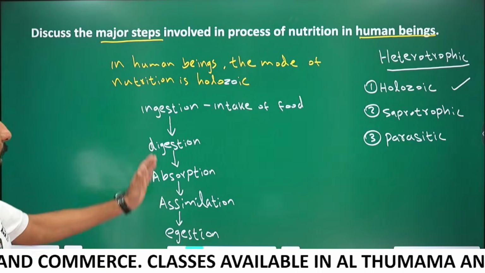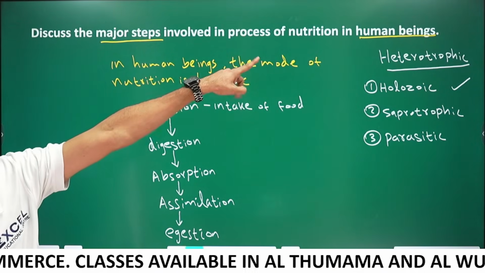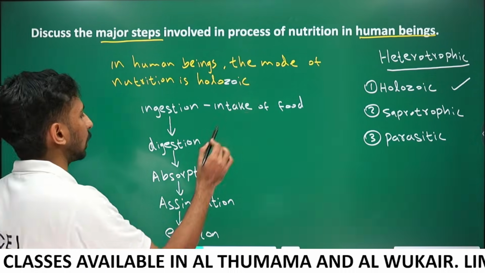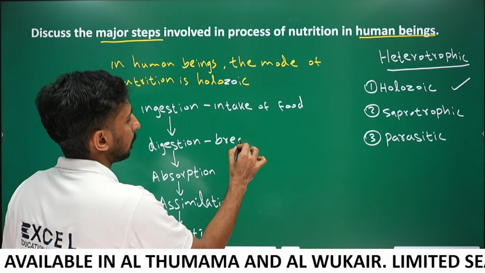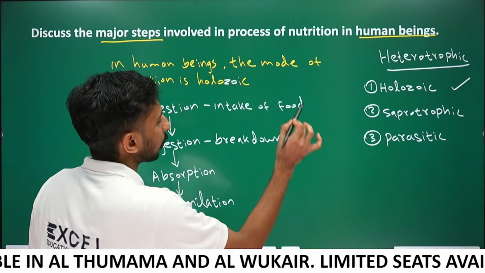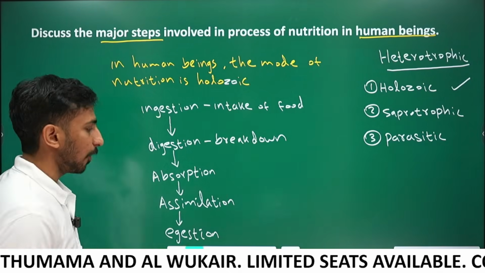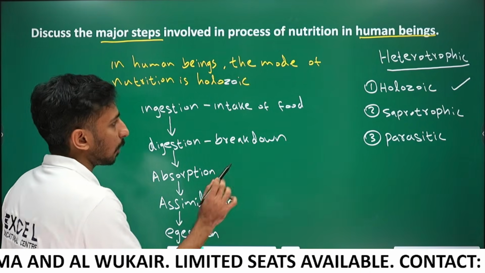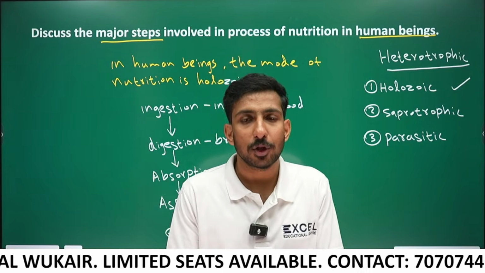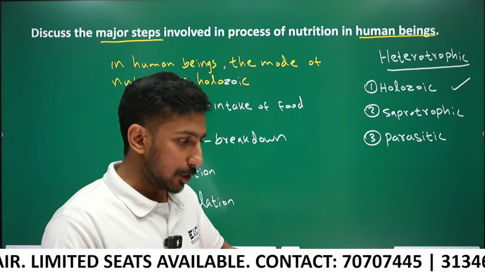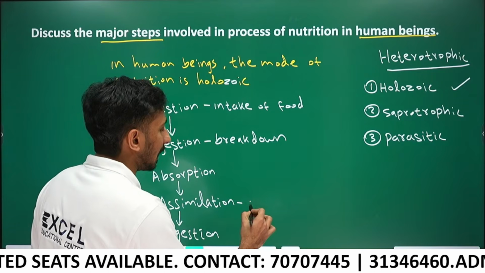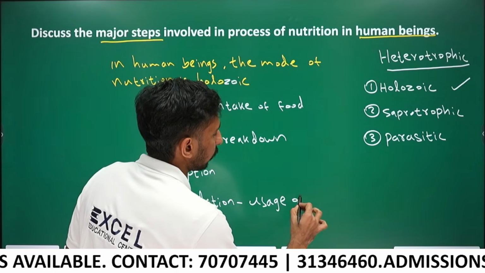So these are the steps of holozoic nutrition. Ingestion is the intake of food. Digestion is the breakdown of organic food into simple absorbable forms. Absorption is the absorption of nutrients into our blood and to our cells. And assimilation is the usage of nutrients.